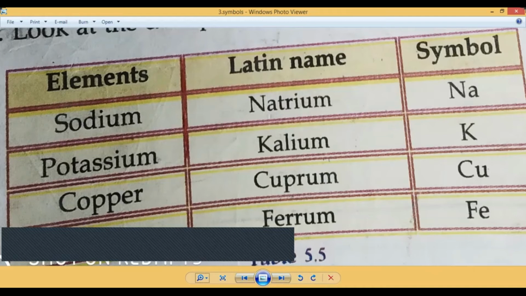So its symbol is K. Then third one, copper. Copper indicates Latin name cuprum. So its symbol Cu. Then what about the last one? Iron. Iron represents the Latin name ferrum. So it is labeled as a symbol Fe. Okay. I think it's clear for you.